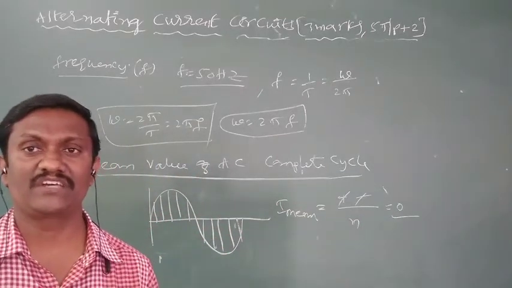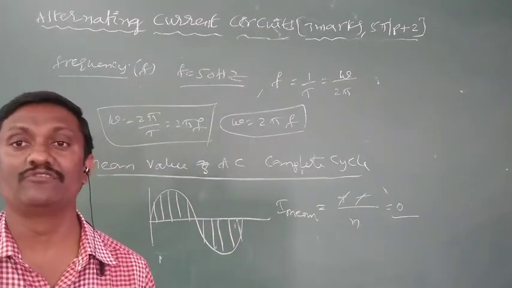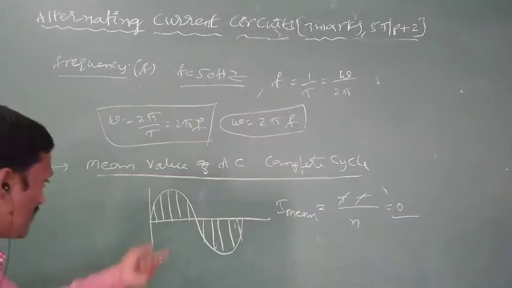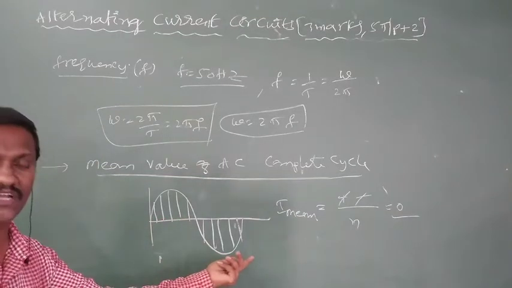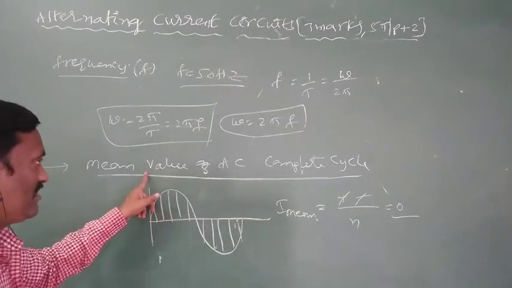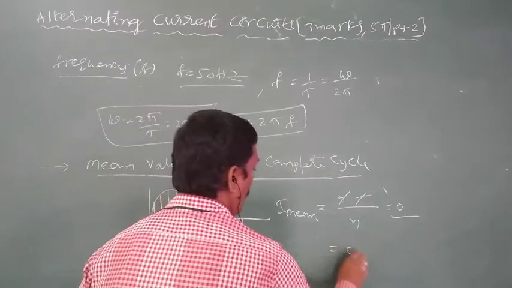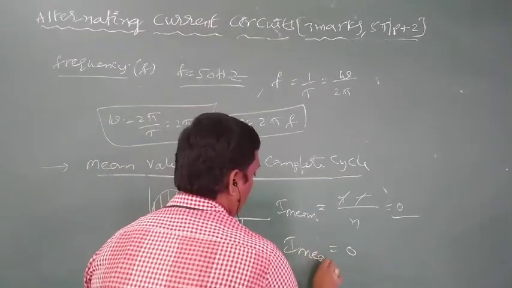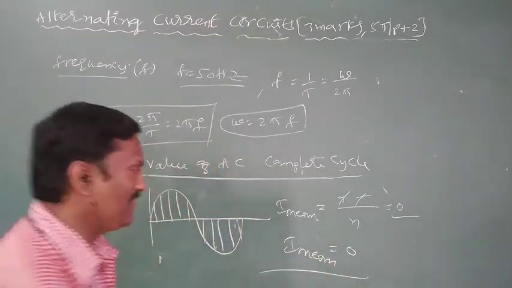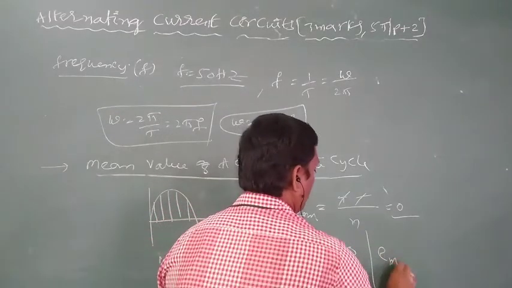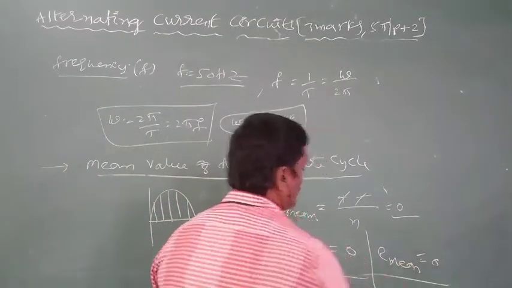So that's why average current is never calculated over a full cycle, because all these currents are positive and all these currents are negative. So the mean value of AC, or average value of AC, in a complete cycle is always equal to 0. Or the mean value of EMF in a complete cycle is always equal to 0.